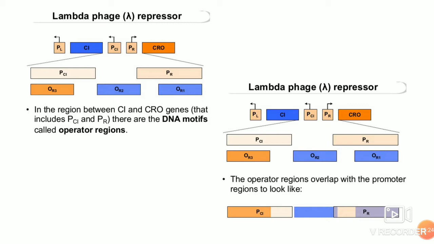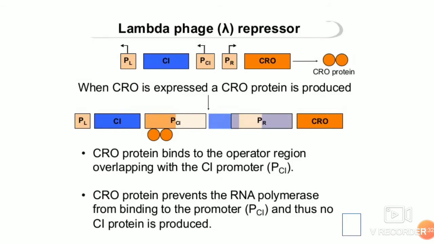There are important binding proteins for operator regions R1, R2 and R3. Now we'll see how the binding happens. When CRO is expressed, that is, the right promoter is activated and CRO is expressed, CRO binds to the operator region overlapping with the CI promoter. That is these orange proteins, CRO, binding to the promoter of CI. So the CRO protein prevents the RNA polymerase from binding to the promoter region of CI, and thus no CI protein is produced. So when there is no CI protein, there is no lysogeny.